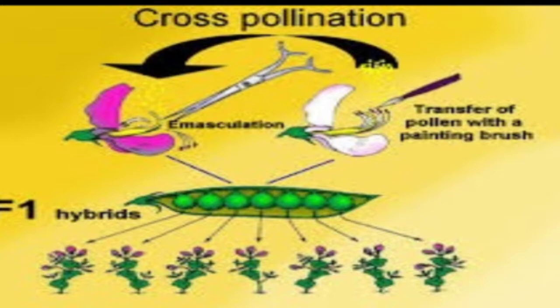This process is known as hybridization. Now the first step which hybridization involves is emasculation. What do we mean by emasculation? We know that self-pollination occurs in plants, that is, the anthers go and fertilize the stigma, right? So in emasculation, the anthers of the plant are removed. When the anthers are removed, they cannot fertilize the stigma or the eggs of their own plant.